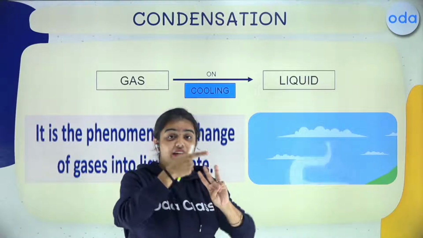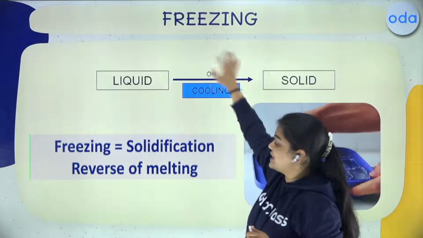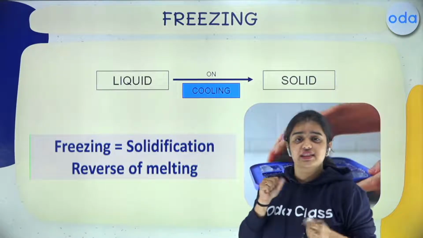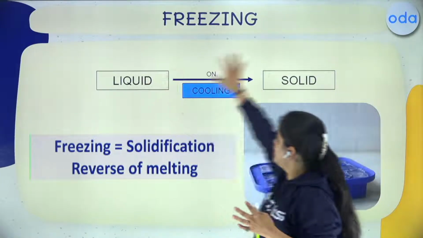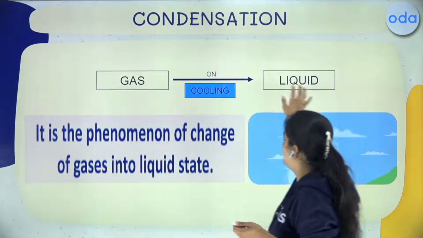Melting done, boiling done, condensation done. Now what is the fourth one? Your fourth one is freezing. Now what is happening? Liquid to solid. Now you have seen in condensation, we are going gas to liquid.